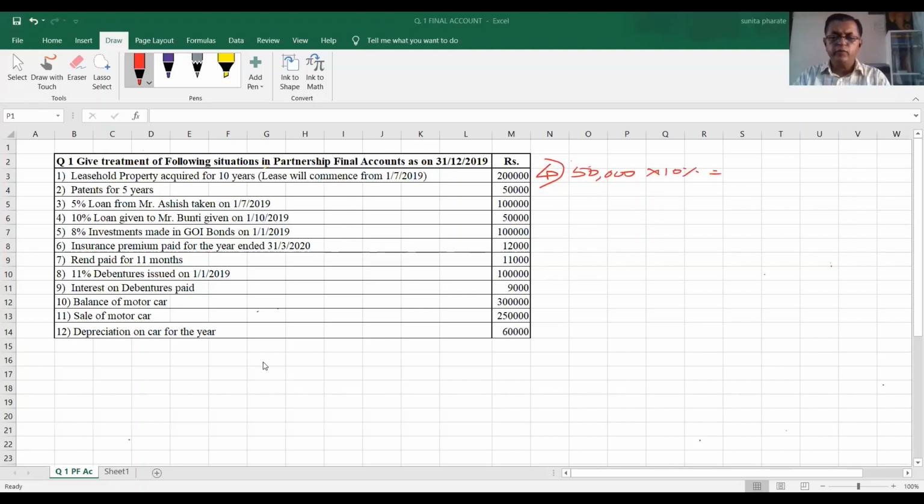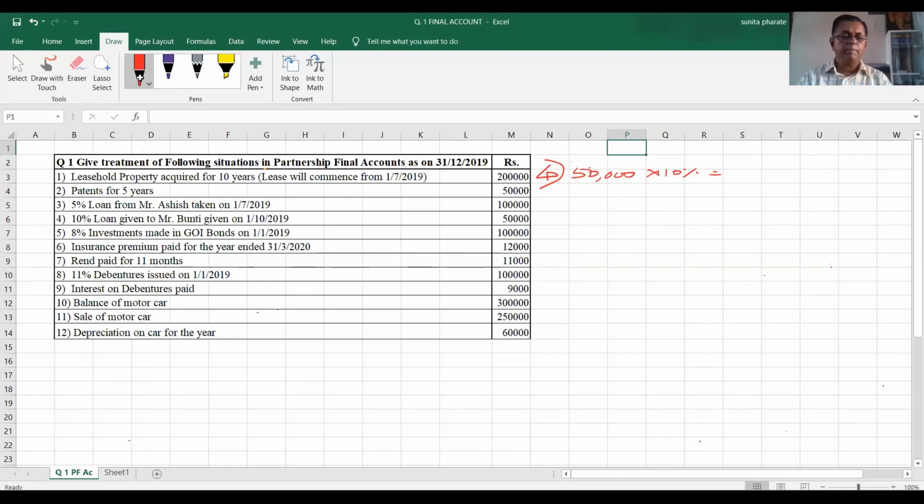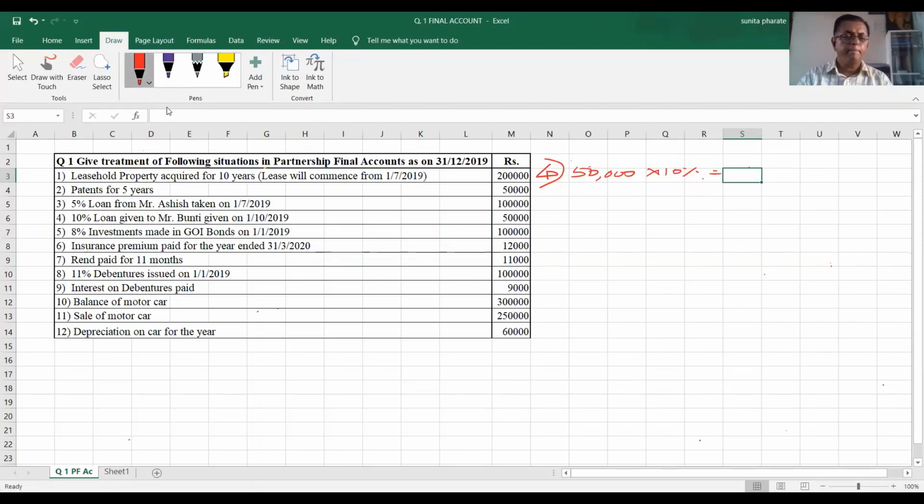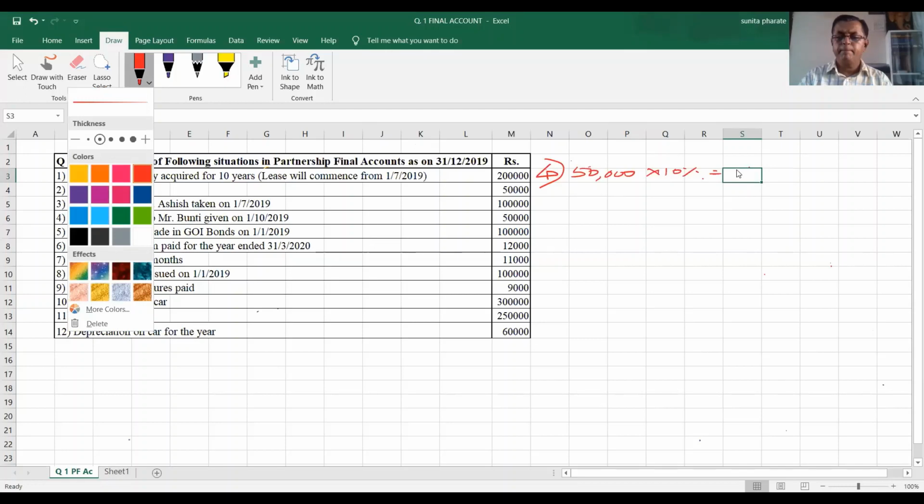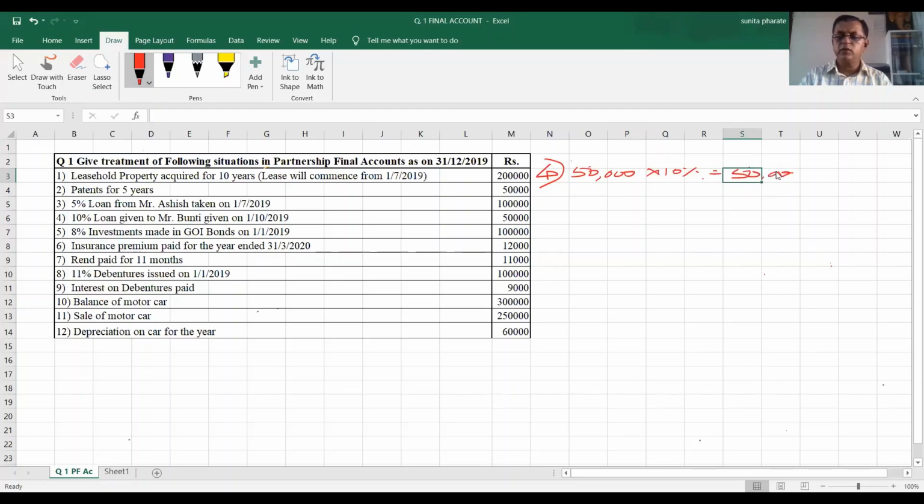Let us discuss point number 4. In this point number 4, we have a 5% loan taken from Mr. Ashish, and a 10% loan given to Mr. Bunty on 1/10/2019. If you calculate 10%, it works out to 5,000 rupees. But this 5,000 is for the whole year, and we have given the loan to Bunty on 1st October, so it is only for 3 months: October, November, December.